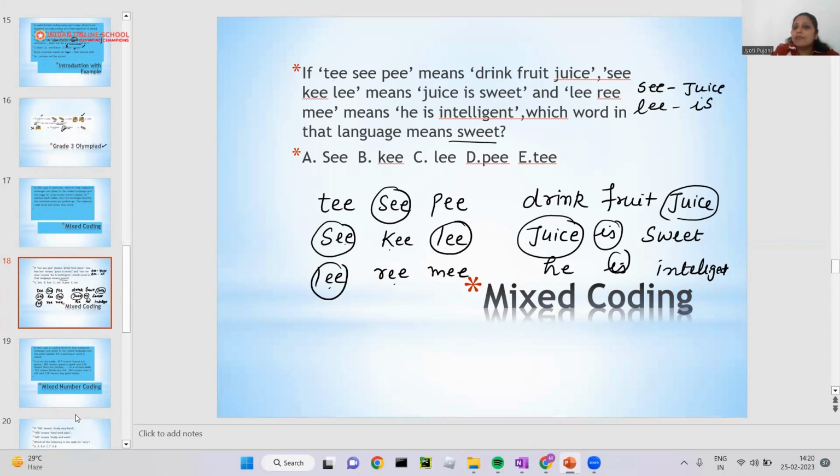Okay, they are asking for sweet. Now we know the juice, we know the is. Juice is C and LI is is. In this, what is the sweet here? Key is left and here sweet is left, it means key meaning is sweet. So my answer is KI here.